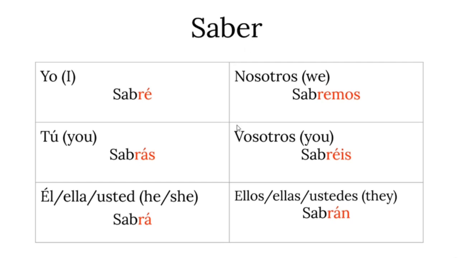Just like the verb haber. Yo habré, tú habrás, él, ella, usted habrá, nosotros habremos, vosotros habréis, ellos, ellas, ustedes habrán.